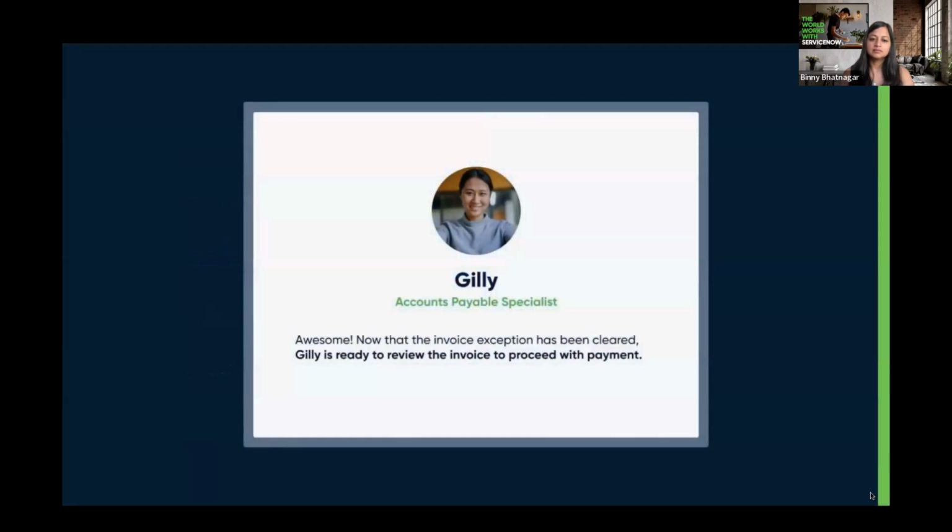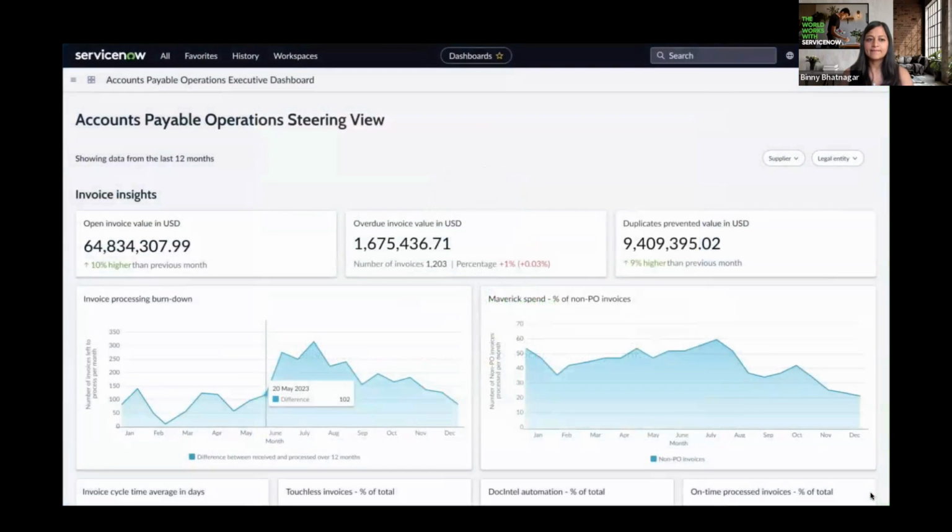Gilly is an agent on the Accounts Payable team. She uses ServiceNow's Accounts Payable workspace to get work done. In the past, she's been saddled with manual, repetitive work and dreams of putting her time towards more strategic efforts. With ServiceNow's workflows and invoice automation, Gilly can break free from manual work and focus on valuable, strategic initiatives.